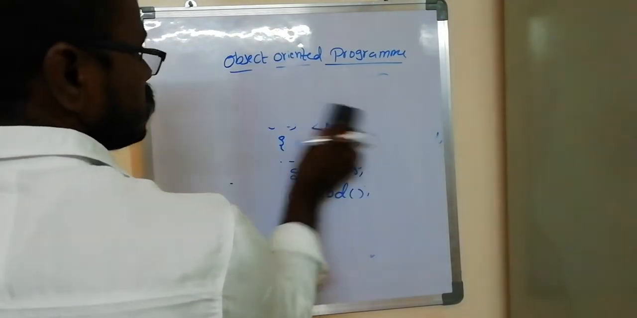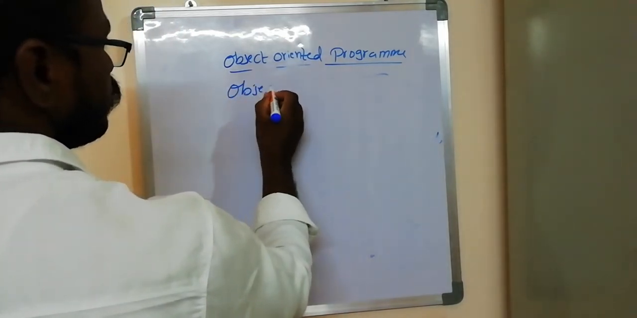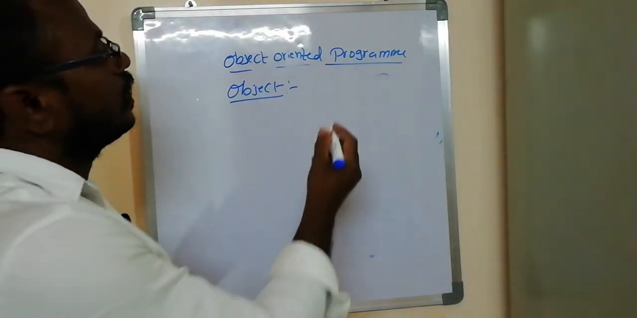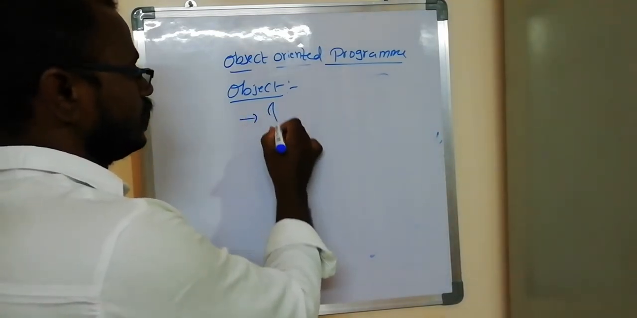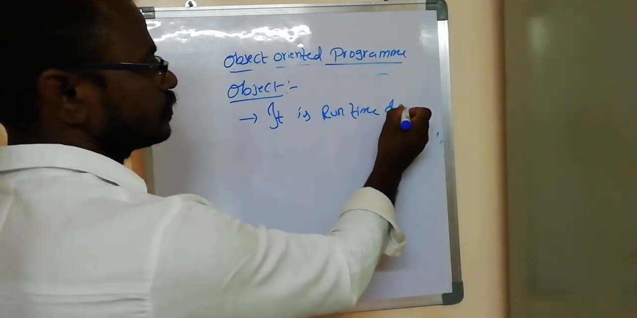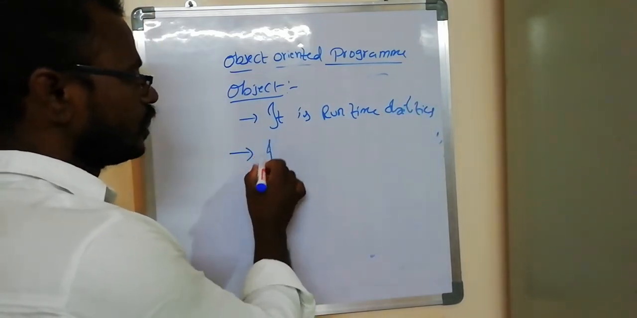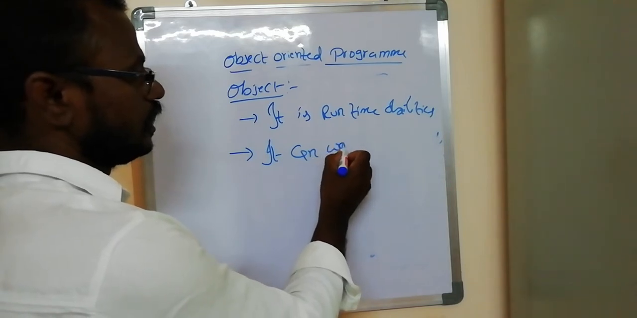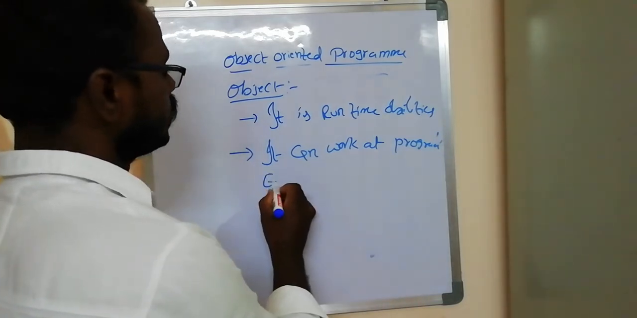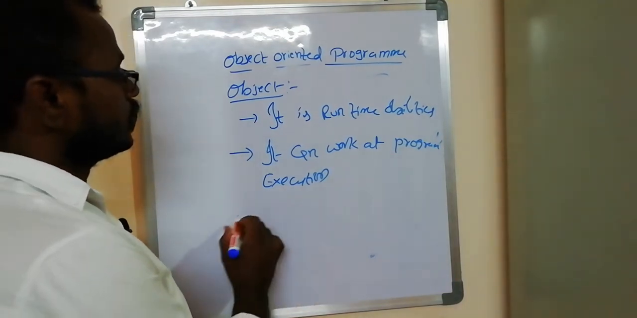Next concept is what is meant by object. The second feature is the object. Object is a runtime entity. That means it can work at program execution time.